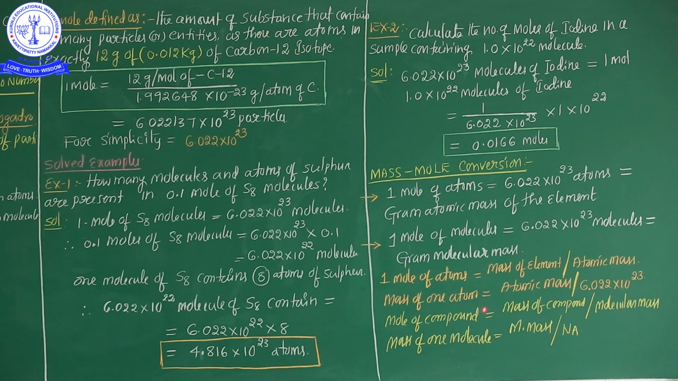Mass of one atom is equal to atomic mass by Avogadro number, and mole of the compound is equal to mass of the compound by molecular mass of the compound, and mass of one molecule is equal to molecular mass by Avogadro number. These are the important conversions, mass into mole conversion.